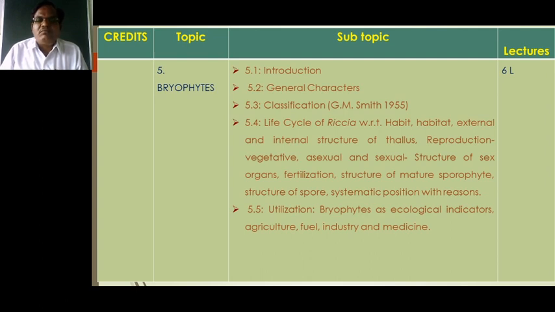Then the next point to concentrate on is the classification according to G. M. Smith. Then the next point is the life cycle of Riccia. Riccia has a small thallus which remains attached to the substratum with the help of root-like structures known as rhizoids. In Riccia there are sex organs: the male sex organ is known as the antheridium, whereas the female sex organ is known as the archegonium.